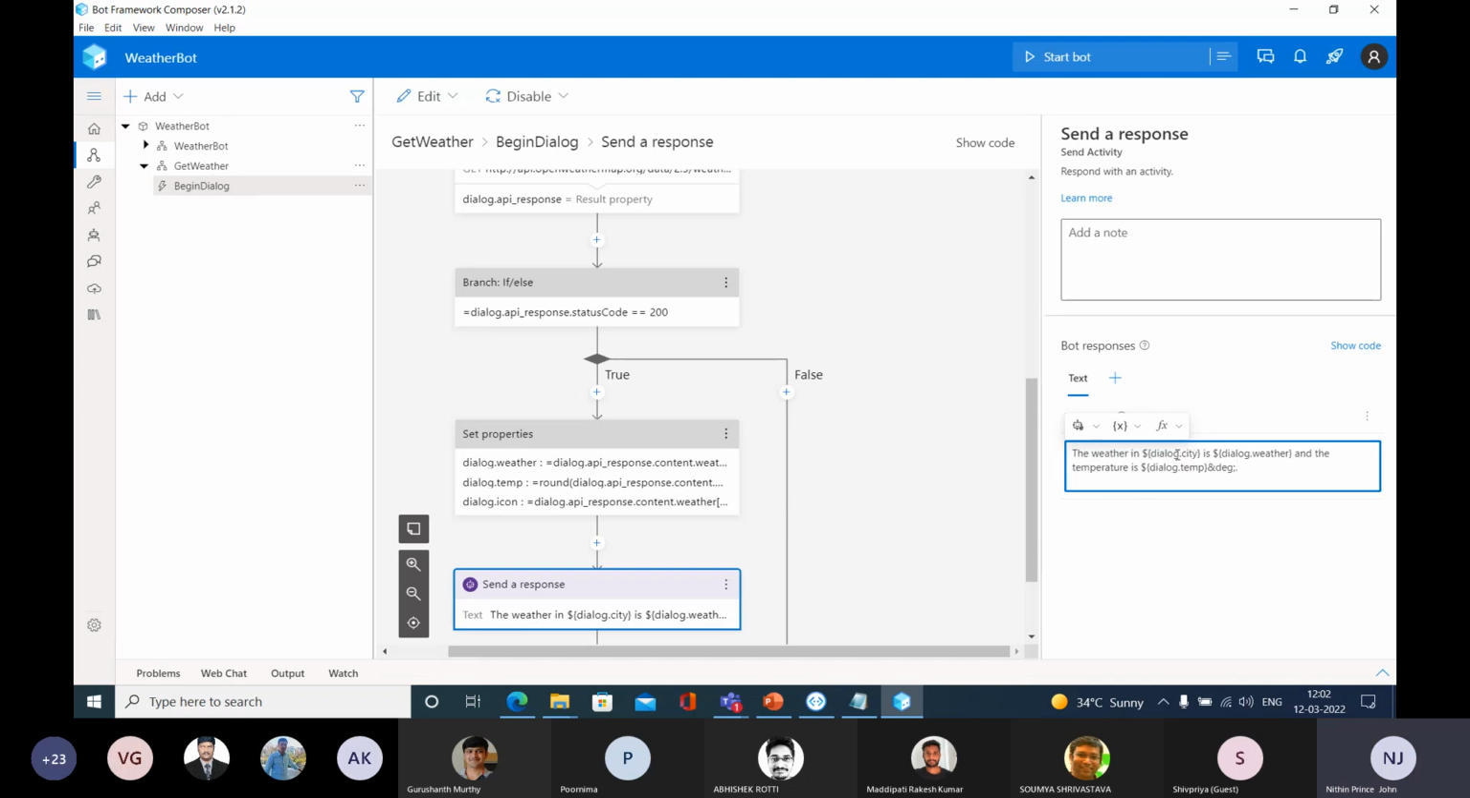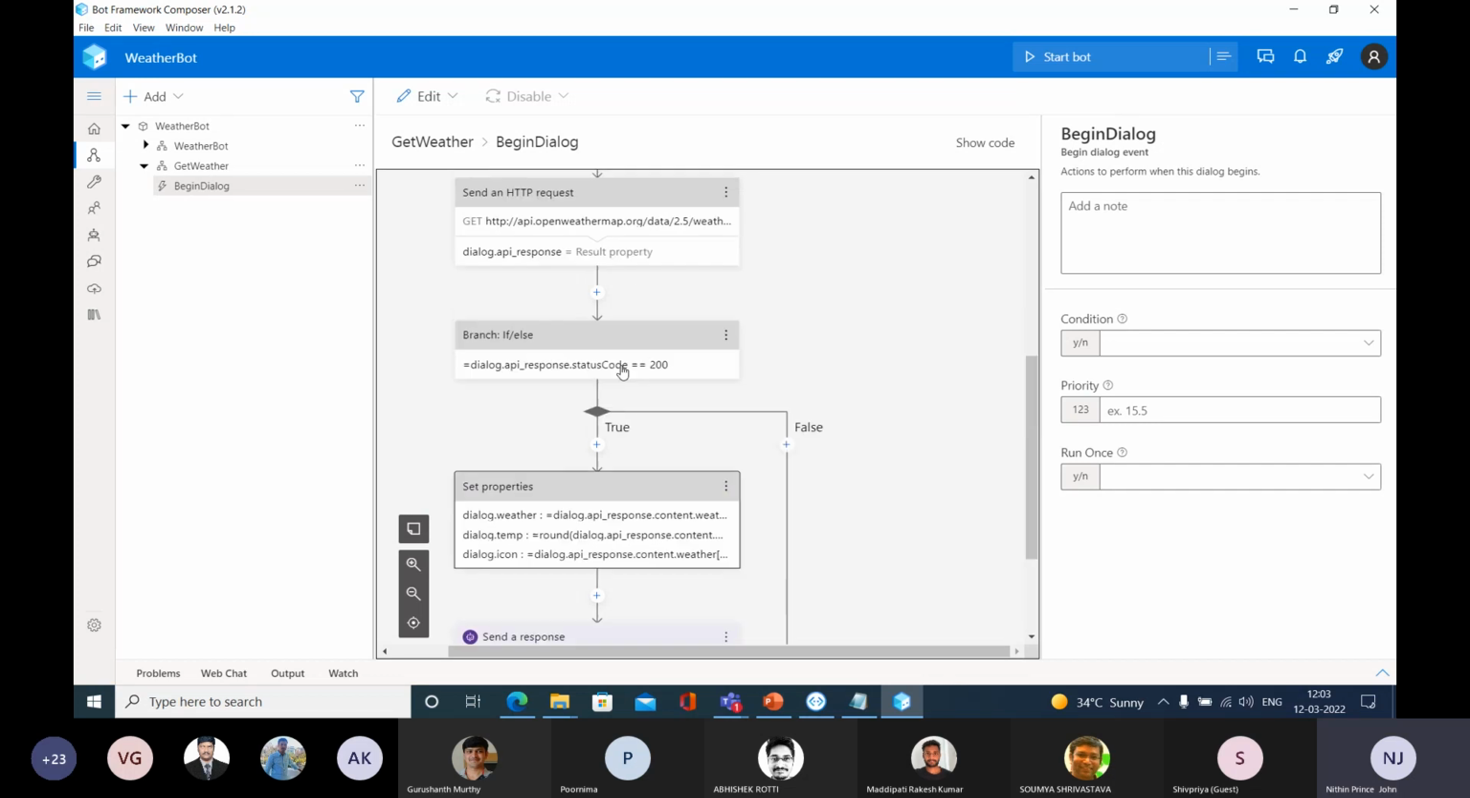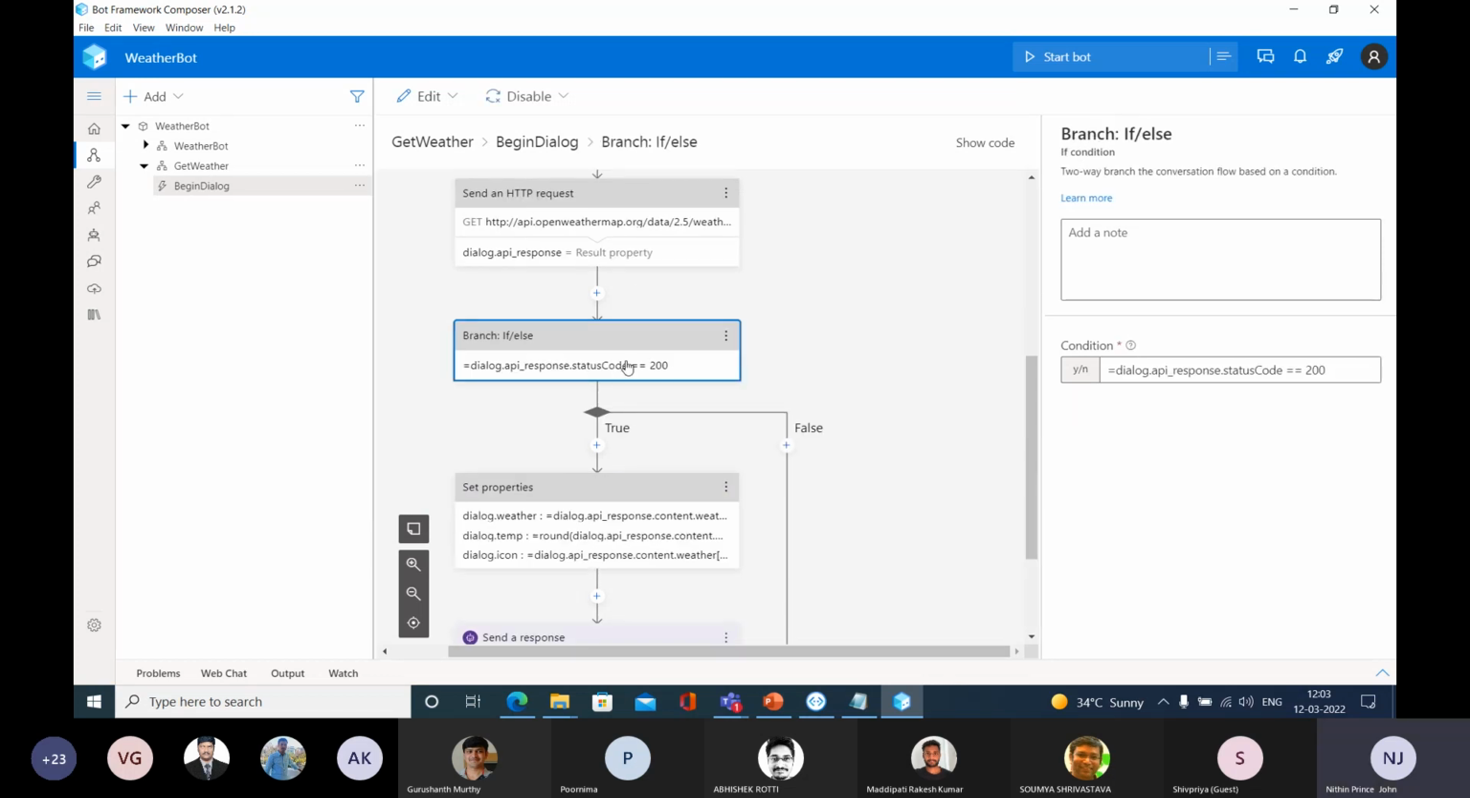The weather in dialog.city is dialog.weather and the temperature is this one. So let me done. Okay, so I hope that you are clear up to this point, and the system is able to show you the weather and the temperature of that particular city. And think like this, if the response is not 200, that means it's not a success. Then you need to display the appropriate message from the bot.